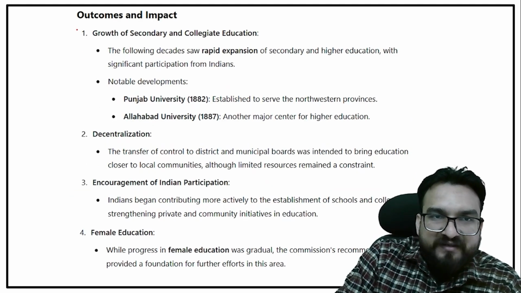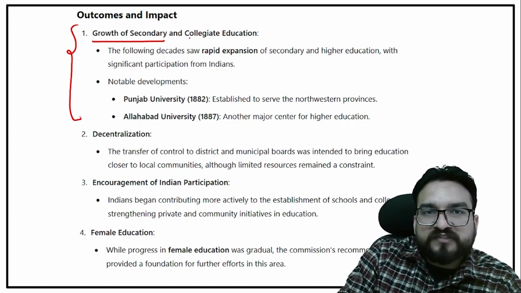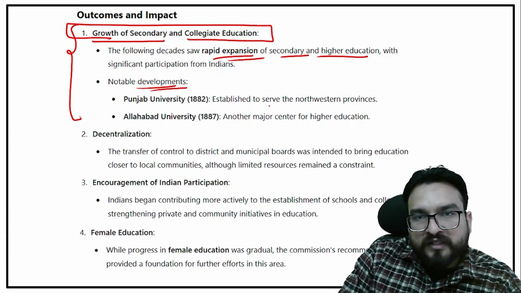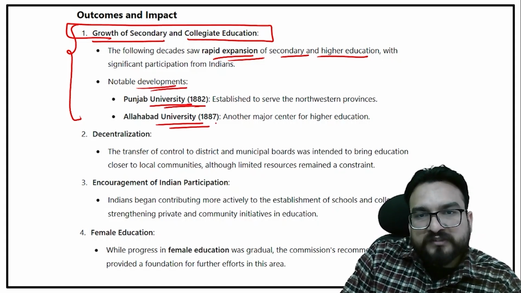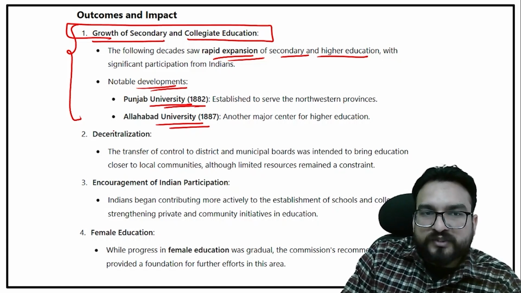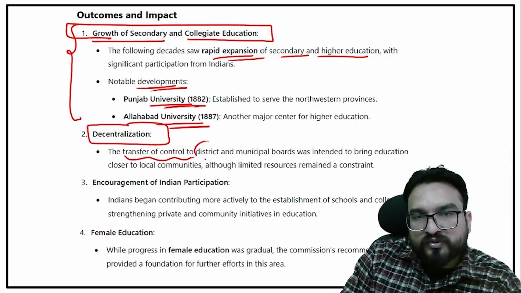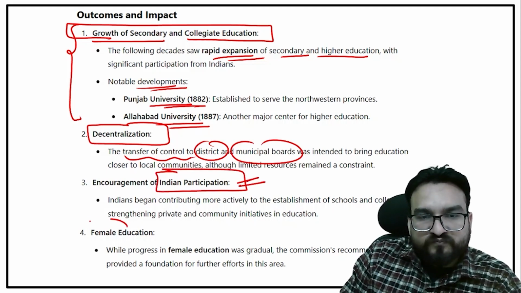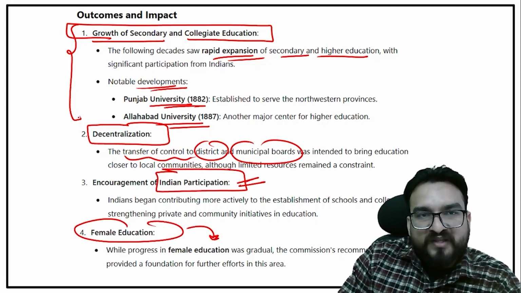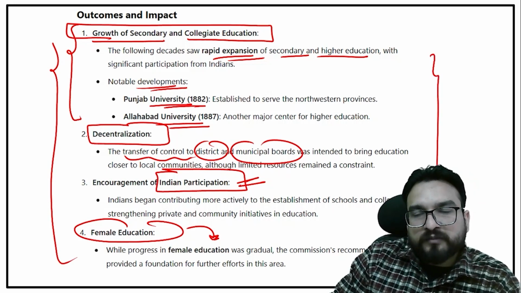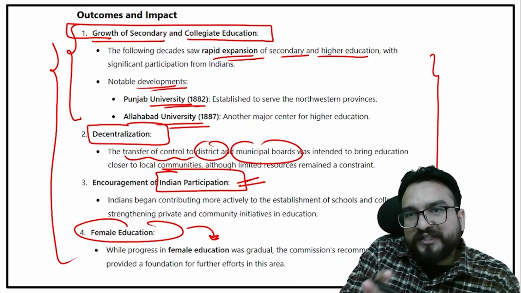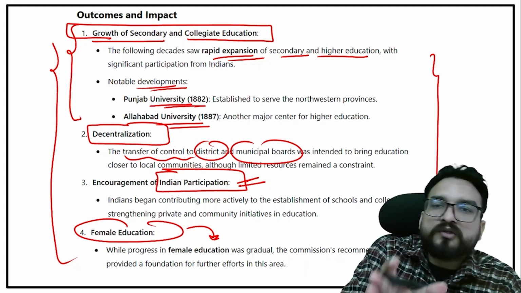Because of the Hunter Commission, you will see the growth of secondary and collegiate education. Rapid expansion in secondary and higher education happened. Notable developments were these: Punjab University and Allahabad University became centers for higher education. Decentralization happened, with transfer of control to district municipal boards. Indian participation was encouraged. Female education was focused upon. Parallelly, social reformers like Jyotiba Phule, Savitribai Phule and Ishwar Chandra Vidyasagar were also focusing on this aspect.